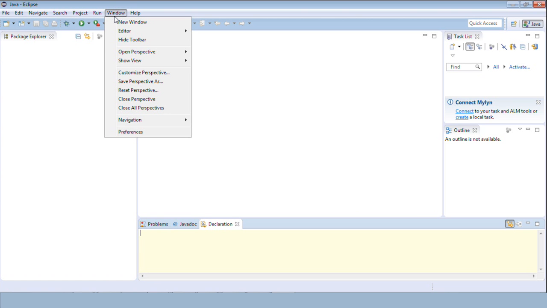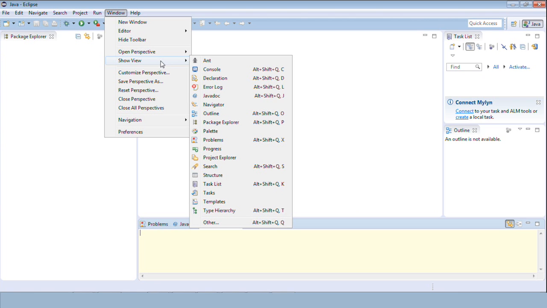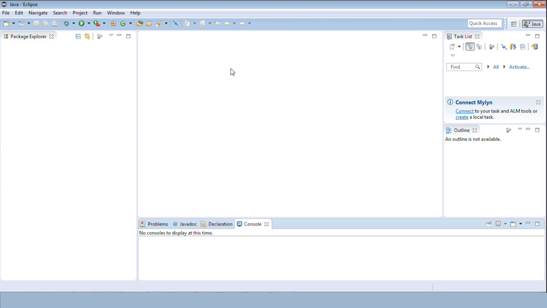So all of the tools you can see from Eclipse are available by going to Window, Show View. These are inbuilt. So I don't need to execute my program by the command line. I can simply click on this play button, and it will be compiled and executed automatically, and the output I'll see directly on this console. So we have integrated everything here.